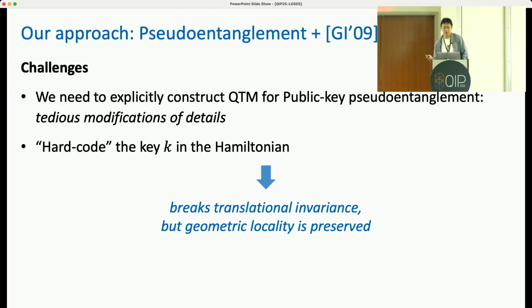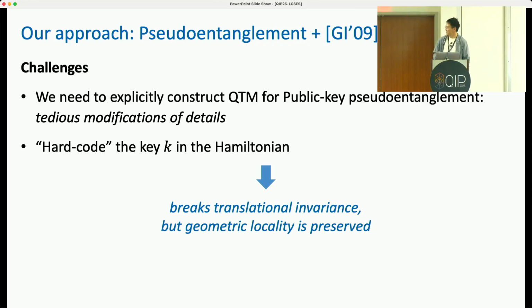The public key pseudo-entanglement constructions are based on some crypto primitives. That means that there must be a crypto key inside this construction. We need to somehow hard-code this key into the Hamiltonian. To do that, we need to modify the Gottesman-Irani construction, and this modification essentially breaks the translational invariance property, but the geometric locality property is preserved.